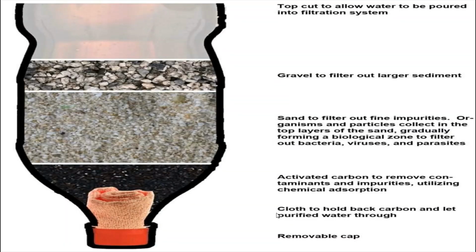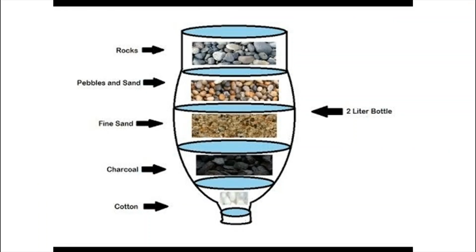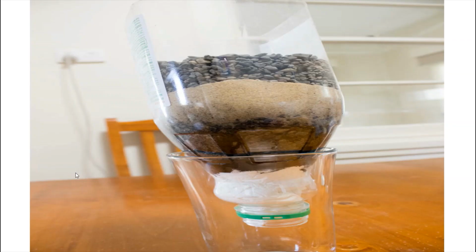Here, instead of cotton, they use cloth and they use activated carbon. You can also use sand, okay, and gravel. So these are 4 layers of filter only: gravel, sand, activated carbon, and cloth. Okay, so this one will work also. We also have here rocks as top layer, pebbles and sand, fine sand, charcoal, and cotton. So you can do something like this as well.